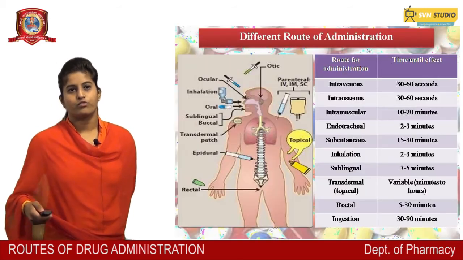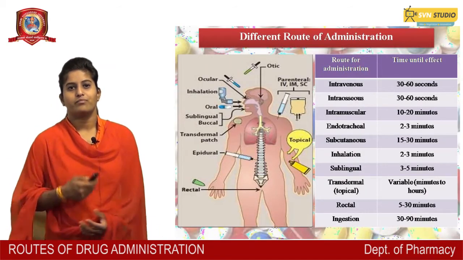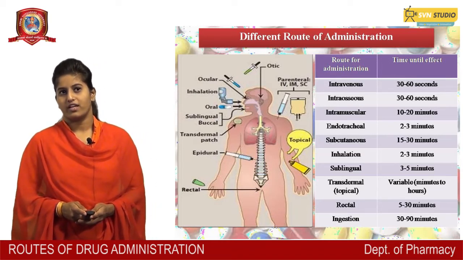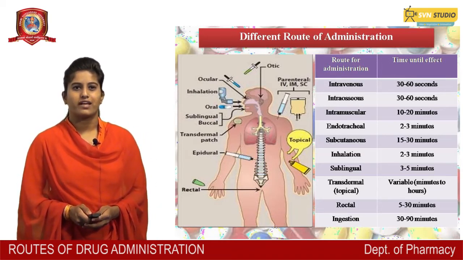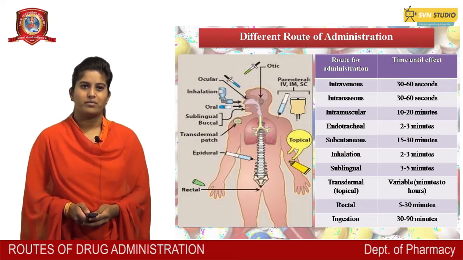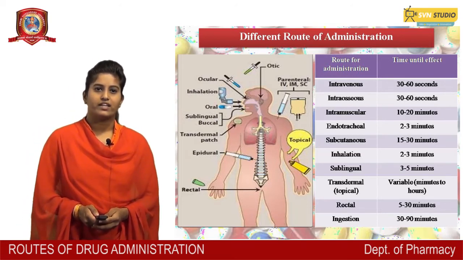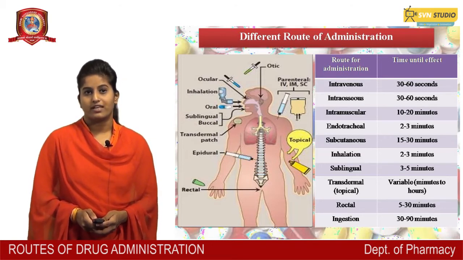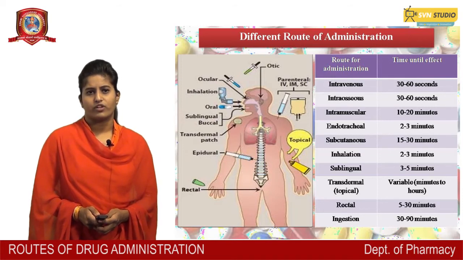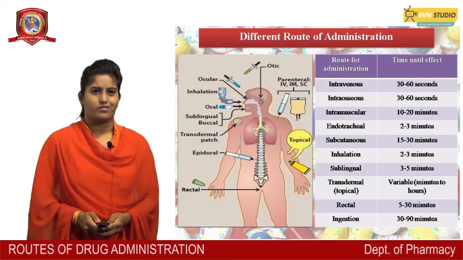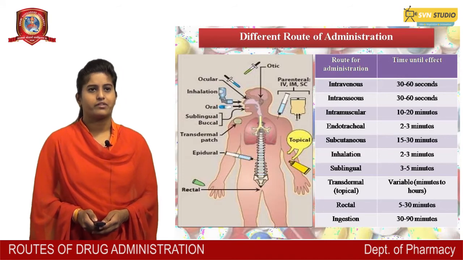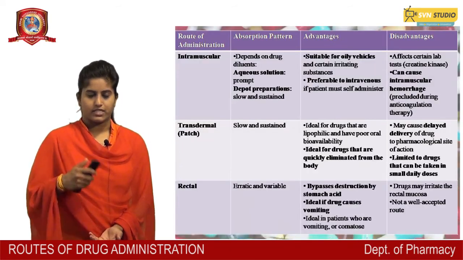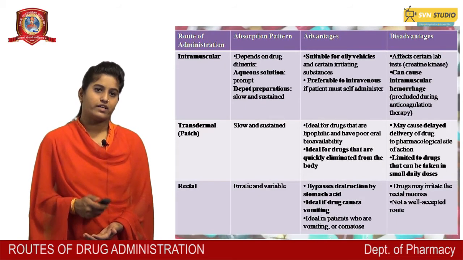There are some routes of drug administration and time until effect. Intravenous 30 to 60 seconds, intraosseous 30 to 60 seconds, intramuscular 10 to 20 minutes, endotracheal 2 to 3 minutes, subcutaneous 15 to 30 minutes, inhalation 2 to 3 minutes, sublingual 3 to 5 minutes, and there are various types of routes here. There are some routes of administration with advantages and disadvantages which we have discussed already.